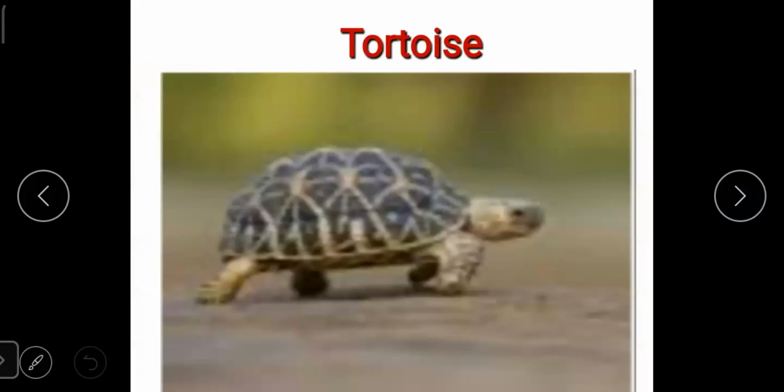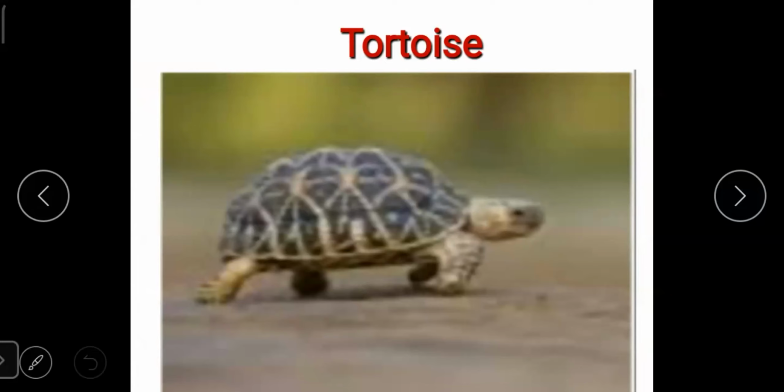The next animal is tortoise. Tortoise moves very slow. Children, in the story of Hare and the Tortoise, we have learned how a tortoise moves. So tortoise is an animal which moves very slow.